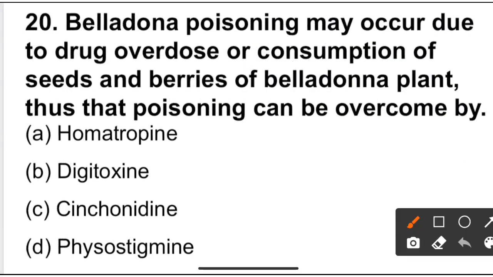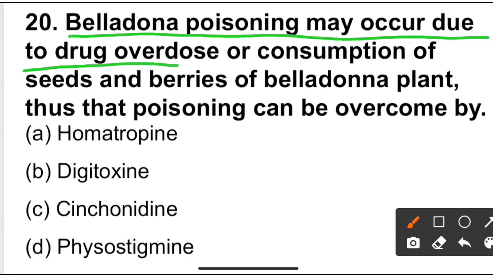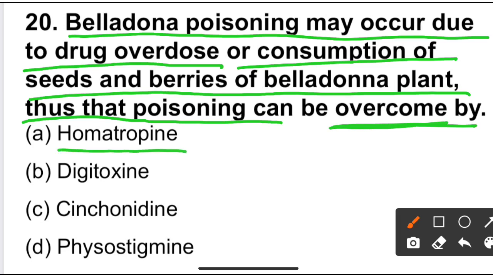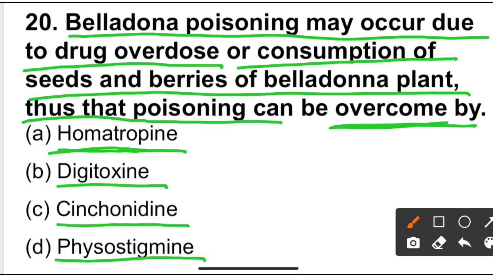Next question is belladonna poisoning may occur due to drug overdose or consumption of the seeds and berries of the belladonna plant. Thus that poisoning can be overcome by option A homatropin, option B digitoxin, option C cinchonidine, and option D physostigmine. Homatropin would increase the poisoning.